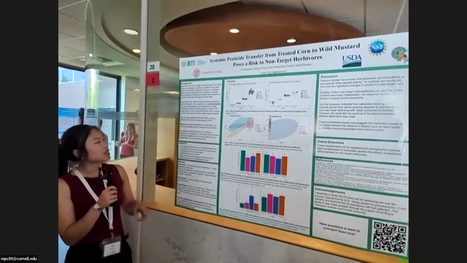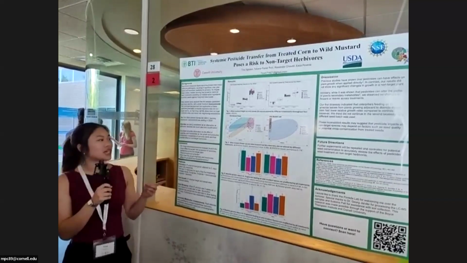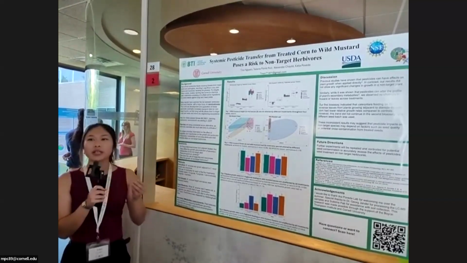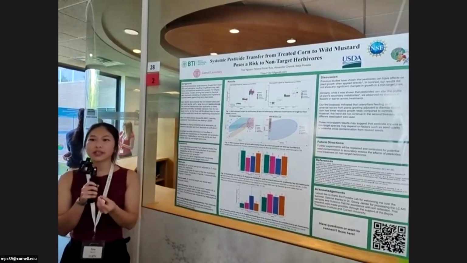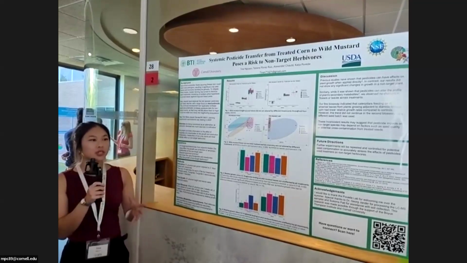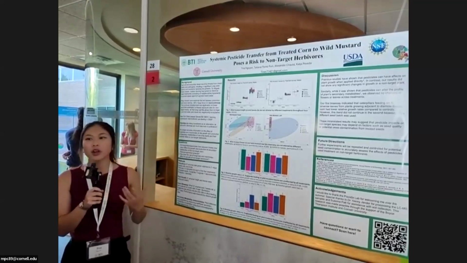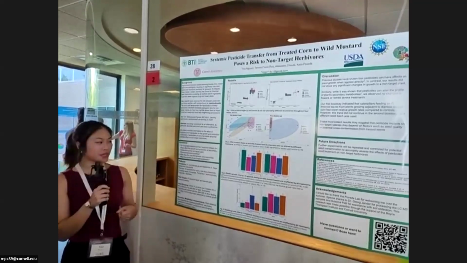So my research focused on two questions. One, do fungicides and insecticides on treated plants affect adjacent plants' growth and secondary metabolites? Two, do these treatments also affect non-target herbivore performance?